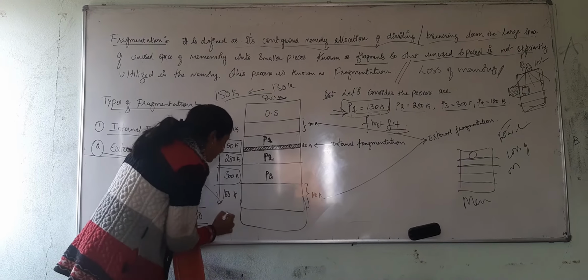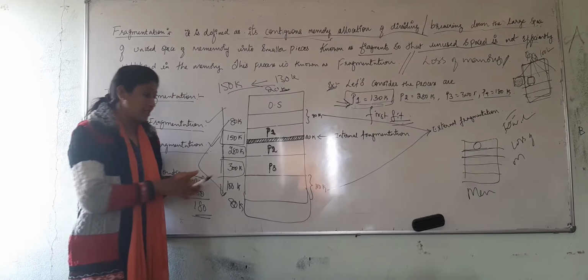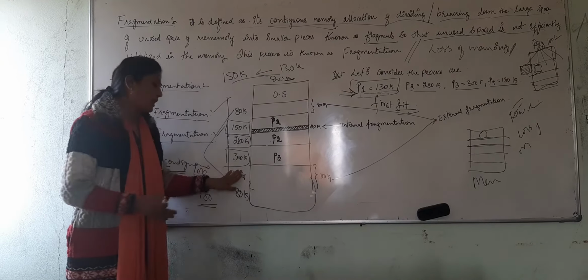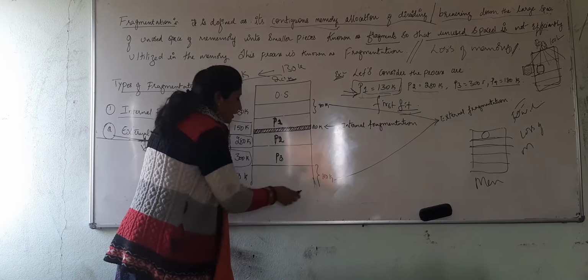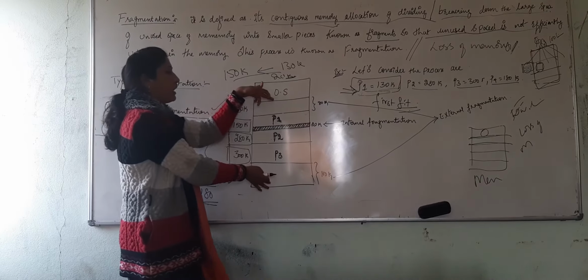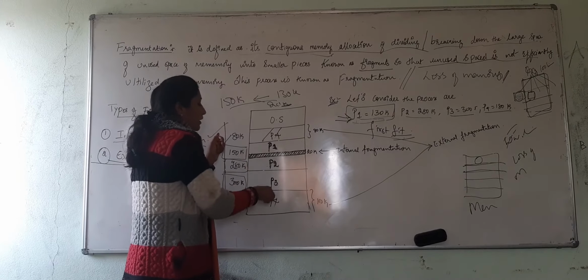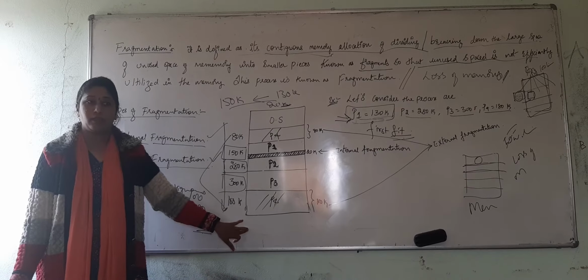If it were combined here, I could have done it. Since it is not in contiguous order in external fragmentation, I cannot accommodate my P4 process here and here. This is called external fragmentation, right?